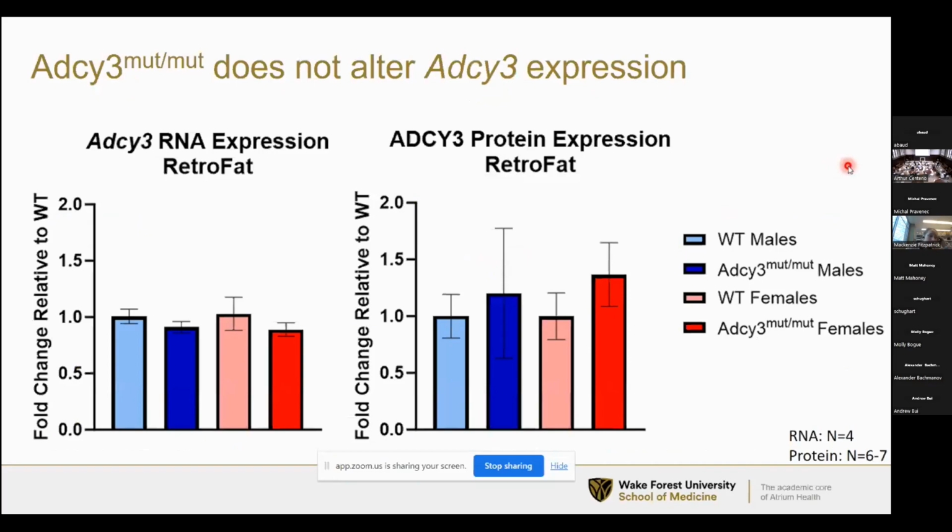The first thing that we wanted to confirm is that this mutation doesn't actually alter the expression of ADCY3, to demonstrate that it is not just another knockout model. So when we looked at the RNA and the protein expression of ADCY3 in the fat pads of these rats, we didn't see any differences in expression, and we looked in both the males and the females. So this is confirming that we really have a protein coding variant model rather than an expression altering model.